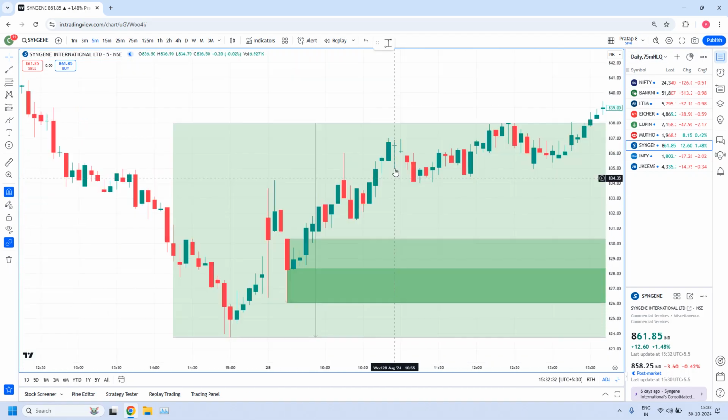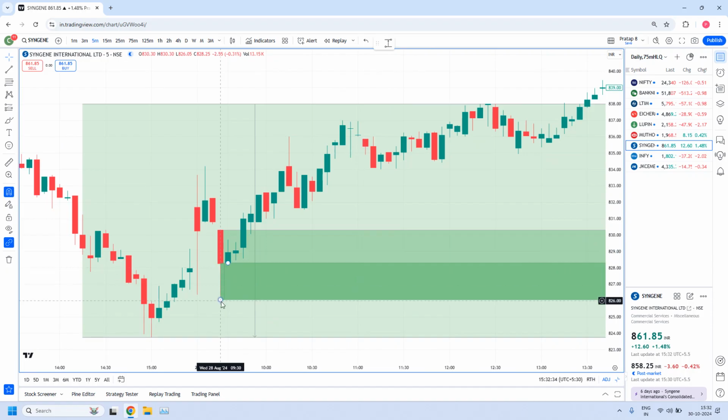I don't want to consider this as a failed ERC candle, because this candle has a considerable amount of body. In a failed ERC candle, the body is very small, not more than 30 to 40%, worst case up to 40% body you can consider. Here, almost half is wick and half is body, and it is the ERC candle.